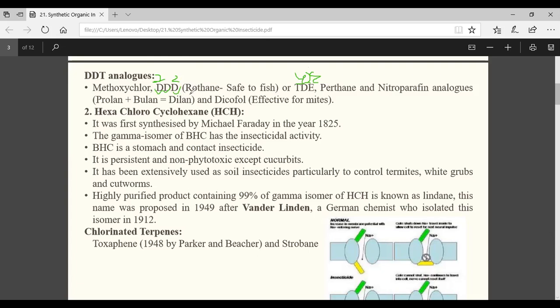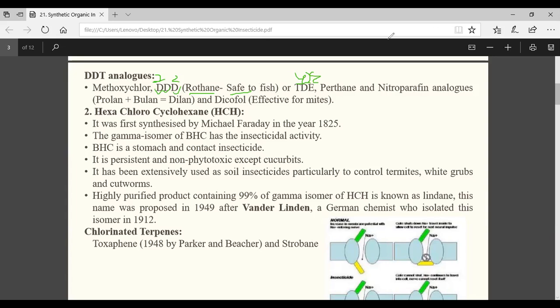You see, the commercial name is Rothane, which is safe to fish. It may come in the exam. That means which organochlorine is safe to fish? That will be Rothane. And which organochlorine is toxic to fish? That will be endosulfan. These two questions may come in the exam.